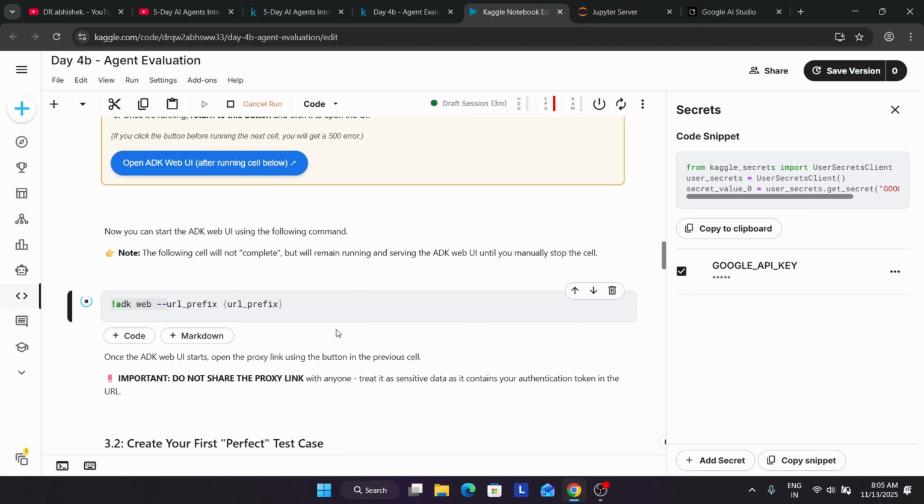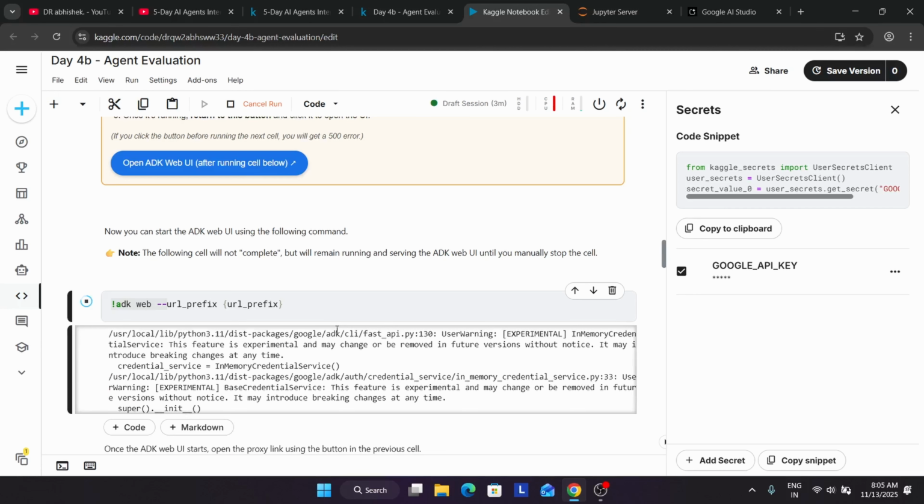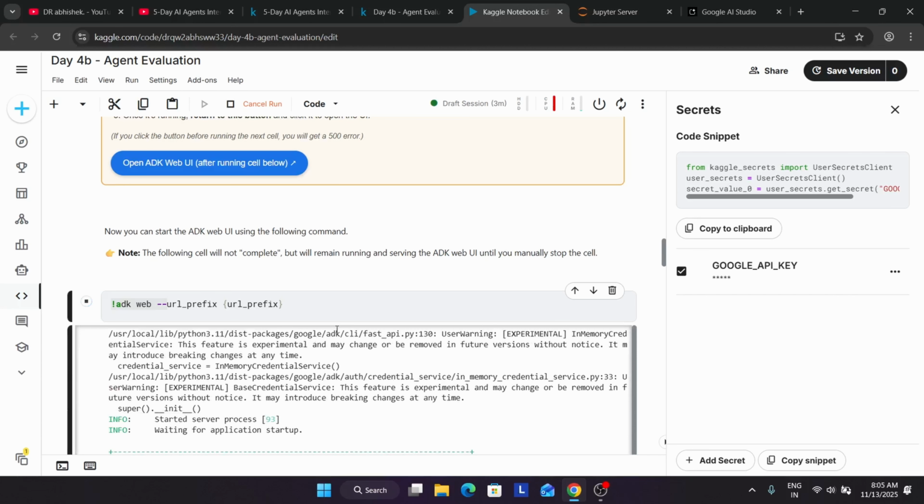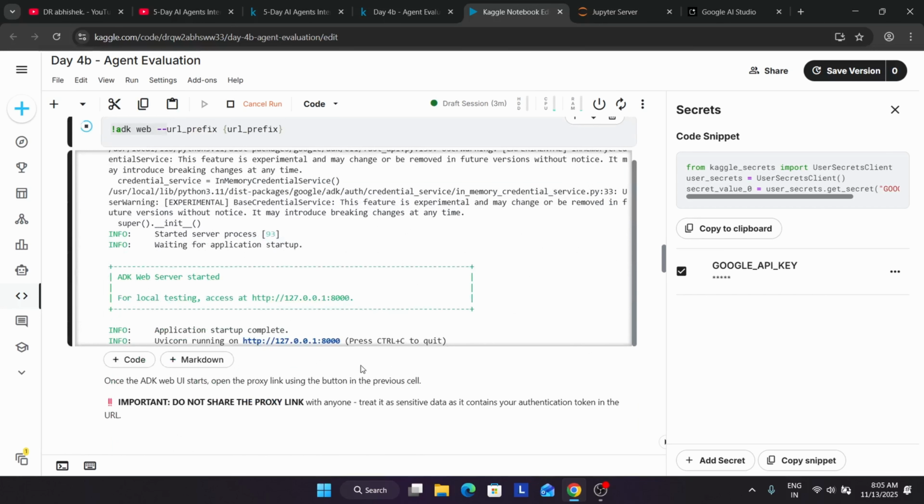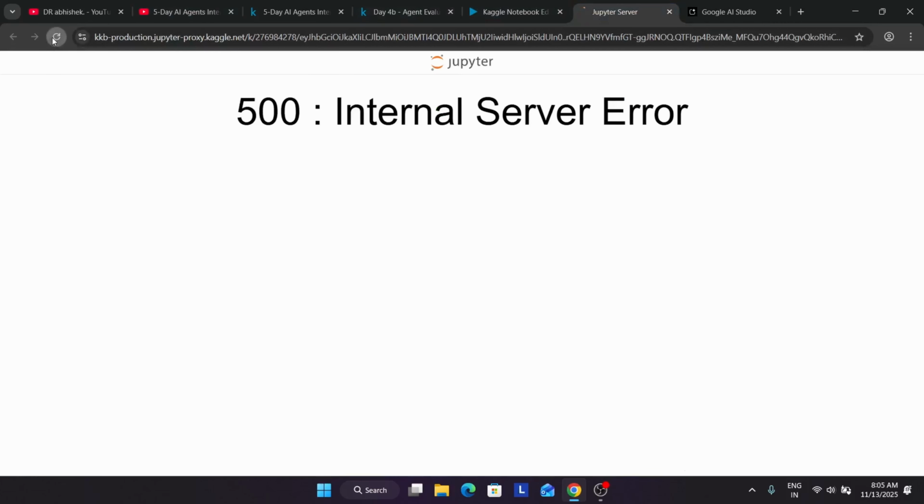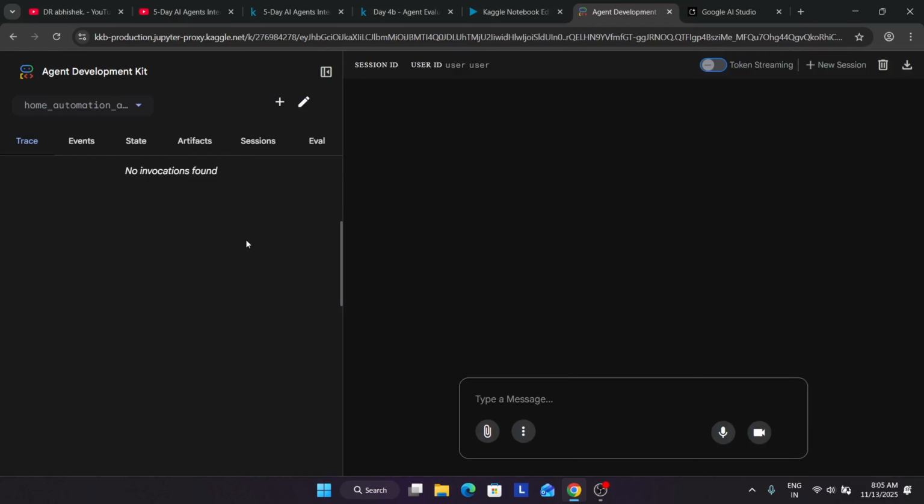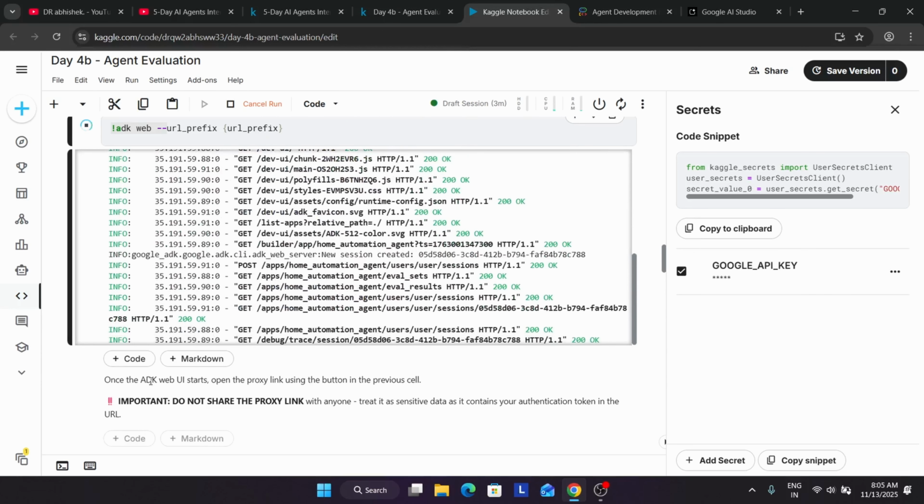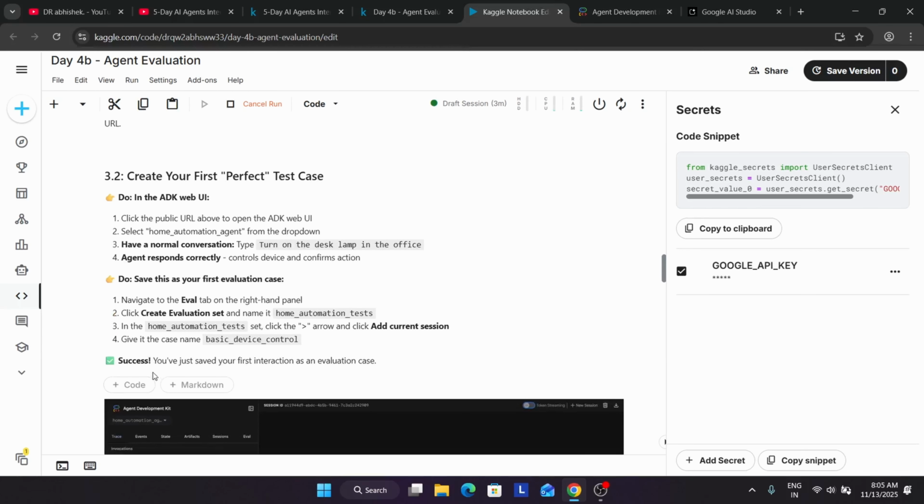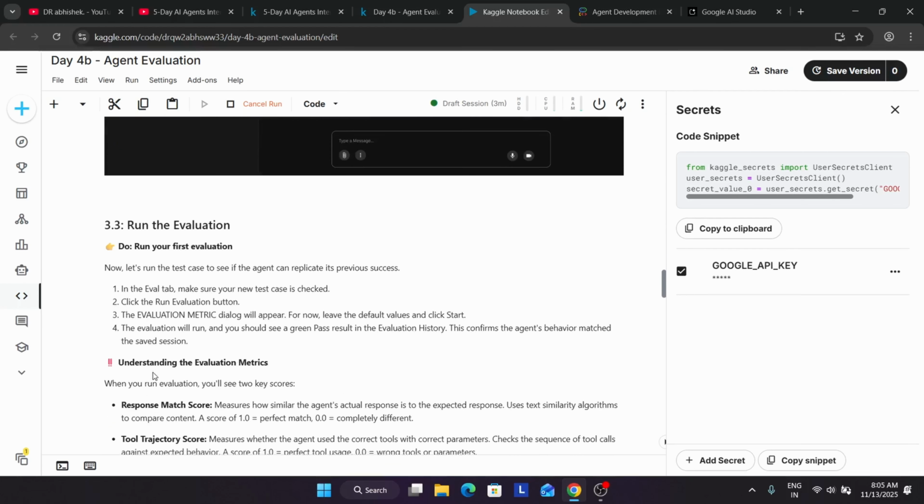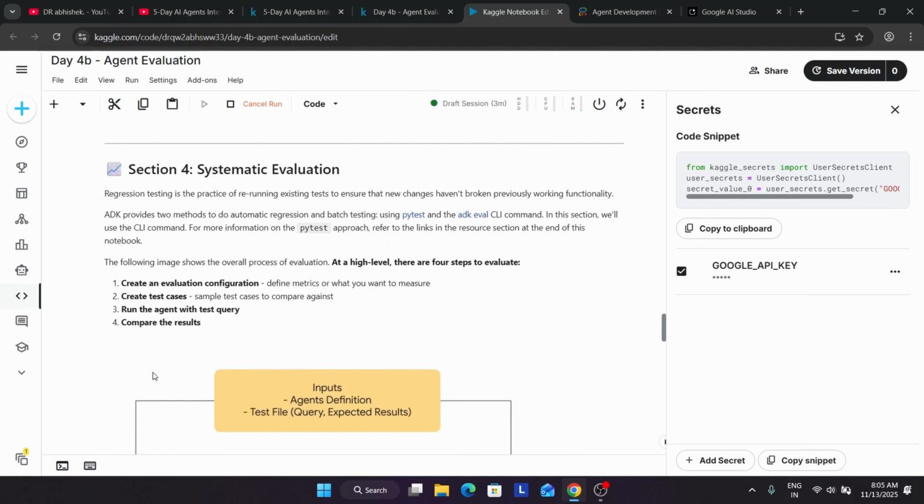So let's move to the next step. Here the web UI URL is being fetched and created. Finally, you can see the server has been started. If you reload over here, you can see the server is clearly running. So this is our agent, the web UI agent. You can see the home automation system. Now you can clearly see it's live. Now you can see we have done these things.